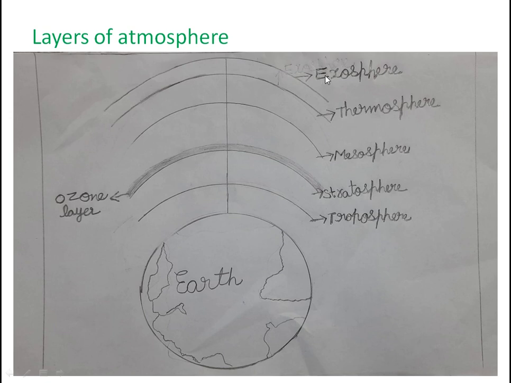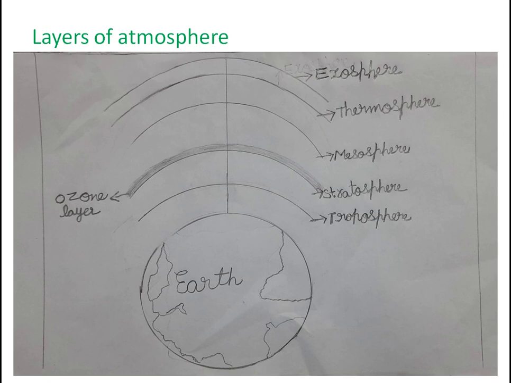Next, exosphere. This is the fifth or outermost layer of the atmosphere. It extends from about 690 kilometers to the outer space. The air is very thin in this layer. The exosphere is a vast empty space.